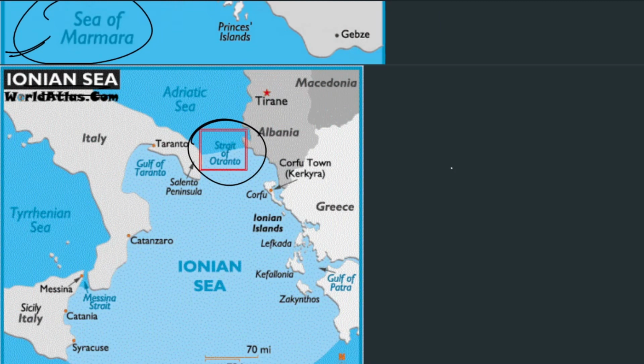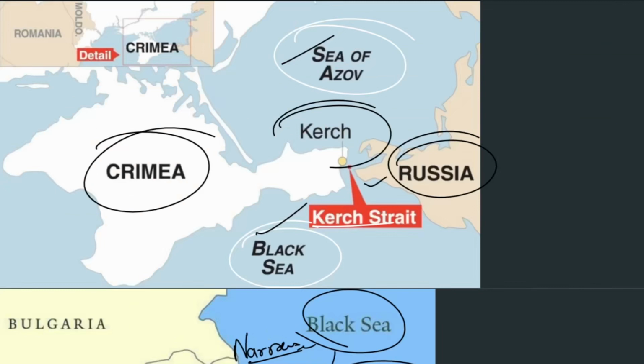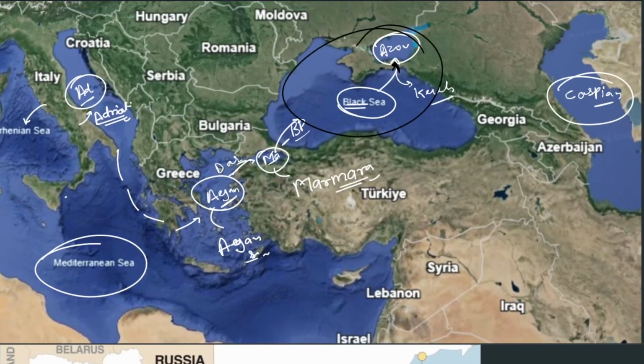Here we saw Greece and the various straits in the Aegean Sea. Now we move towards the bigger sea, the Ionian Sea. In the bigger map, we can see the Ionian Sea.